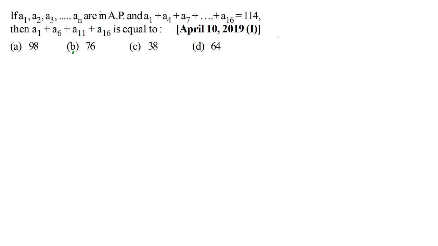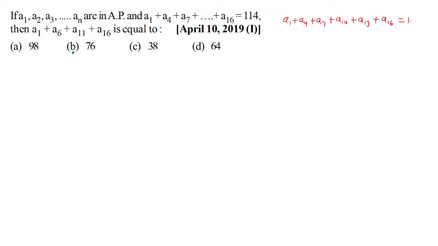Let me still go the general way, in case you're not aware of the best method. How would you in general do it? And then we'll also talk about the best method. Here, A1 plus A4 plus A7 dot dot dot it says. That means 1, 4, 7. Next should be 10, the next should be 13, and then the last is A16.